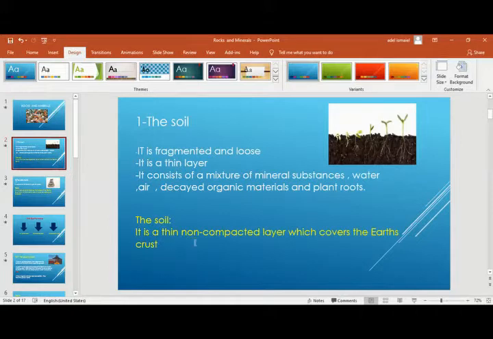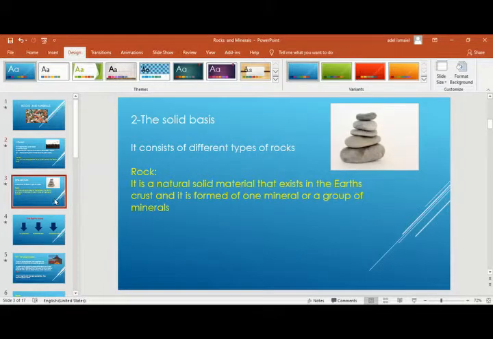You studied this in grade 5, and you know the difference between the types of soil that we have: silt and sand and clay, regarding the size of particles and the color and even the plant that we use in this soil. But underneath the soil, the base consists of different types of rocks.